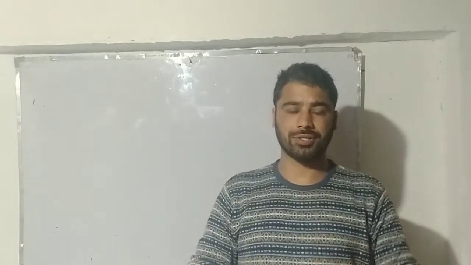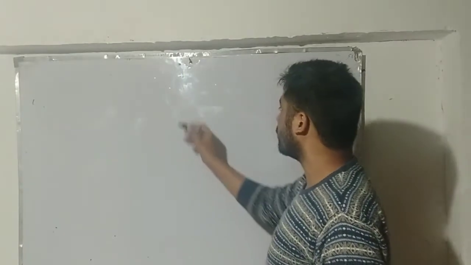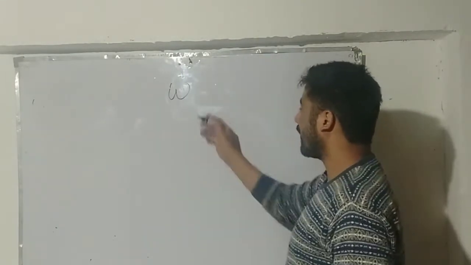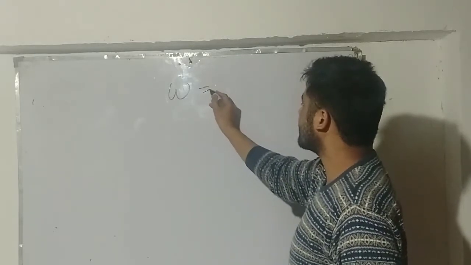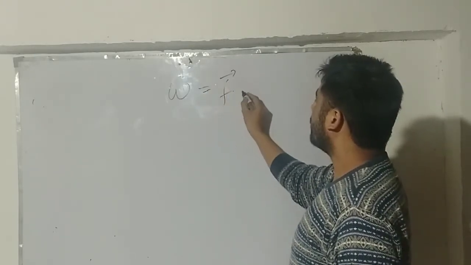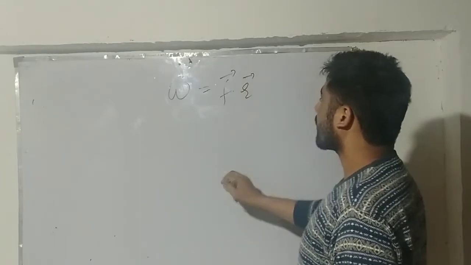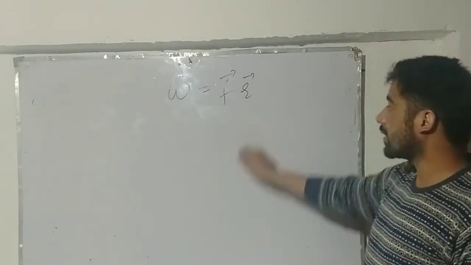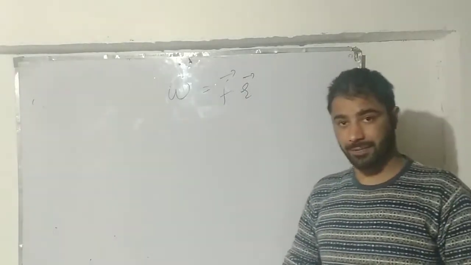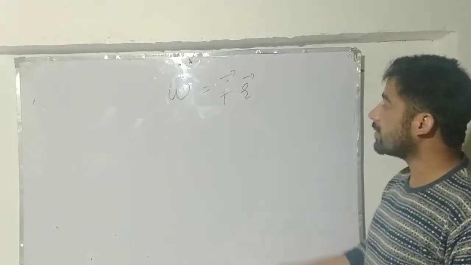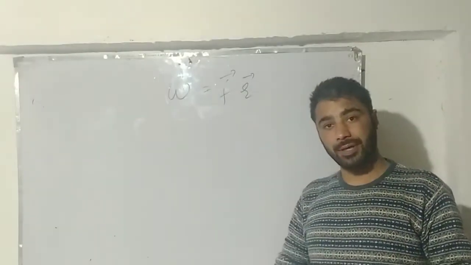So today we will look once more at what we call the mechanical work done. Let me remind you of the last expression we found regarding the definition of work done. It is denoted by the letter W by convention, and we define it as the dot product of the force and the displacement. If F is my applied force and R is my displacement for a given particle, this is how we define the work done, okay?